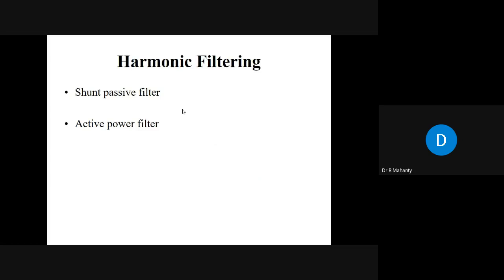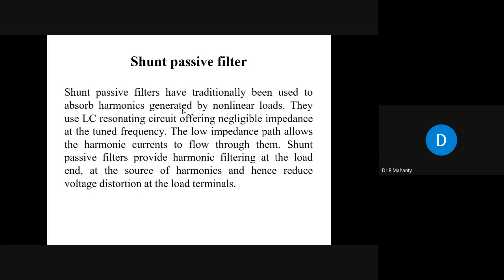So first, let us come to harmonic filtering. For harmonic filtering, there are two types of filtering schemes. The first one is known as shunt passive filter, and the second one is the active power filter. Let us study the shunt passive filter and the active power filter one by one. First, let us come to the shunt passive filter.